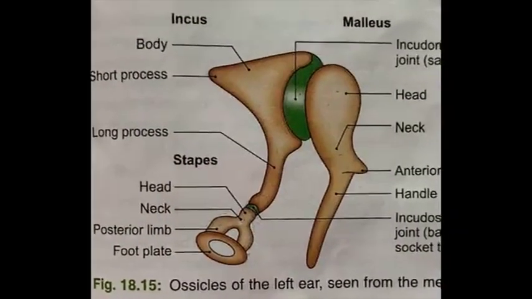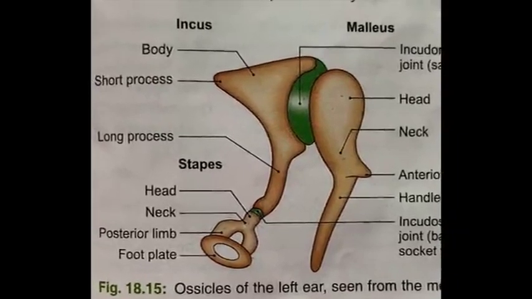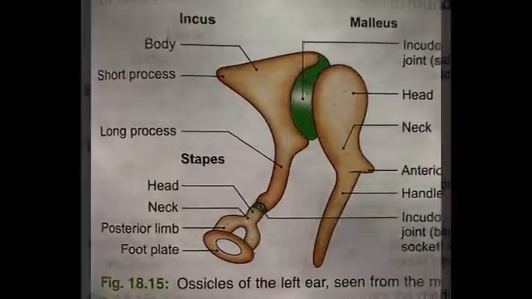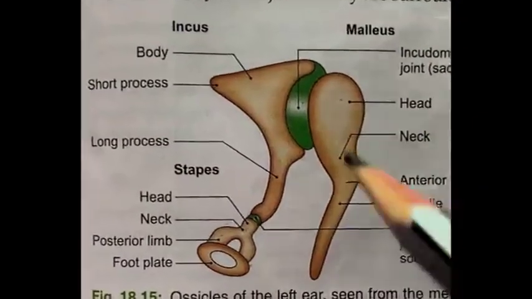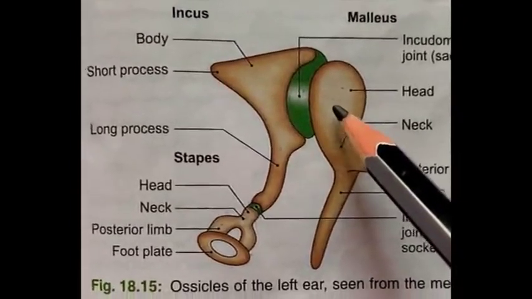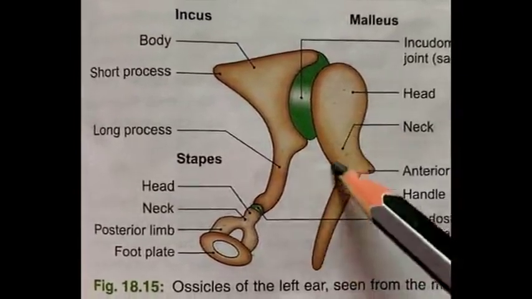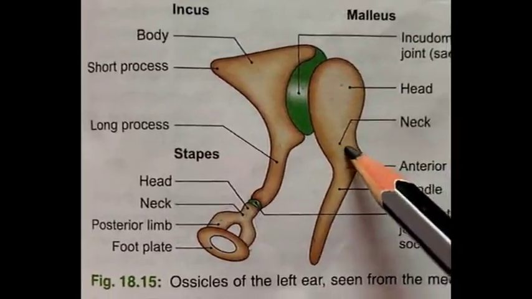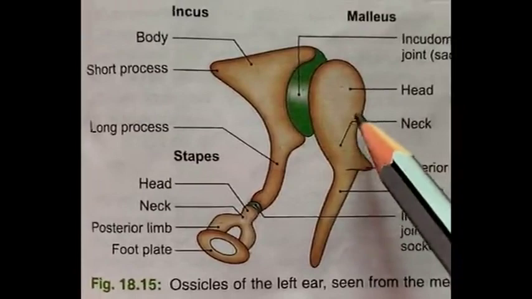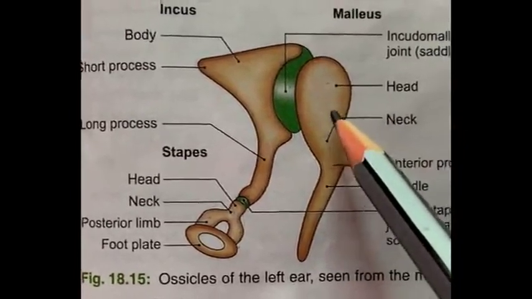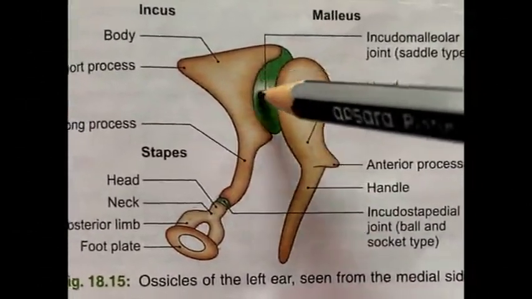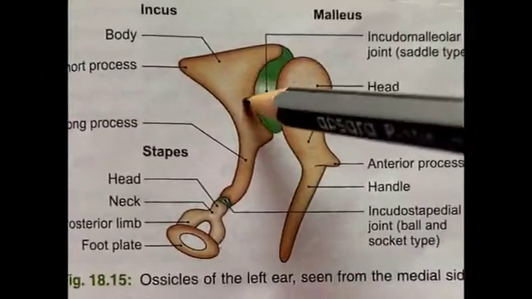Next comes to bones of the ear, also known as ear ossicles. These are malleus, incus and stapes. First bone is malleus bone. So the meaning of word malleus in Latin language is hammer. As the shape of this bone resembles a hammer, its name is malleus. It is the largest bone out of the three bones and the most laterally placed. It has a rounded head which articulates posteriorly with the body of the incus bone.